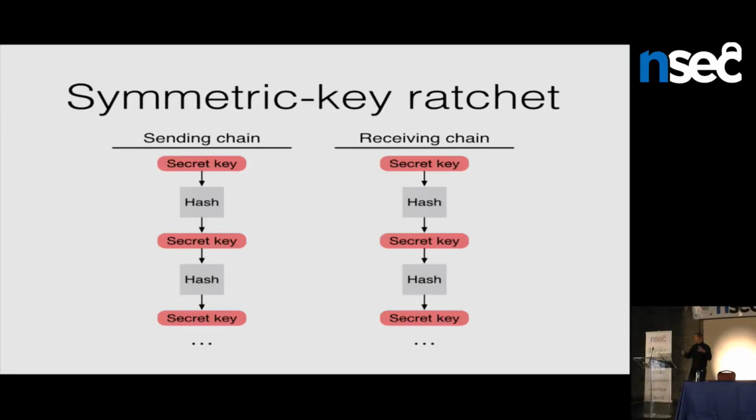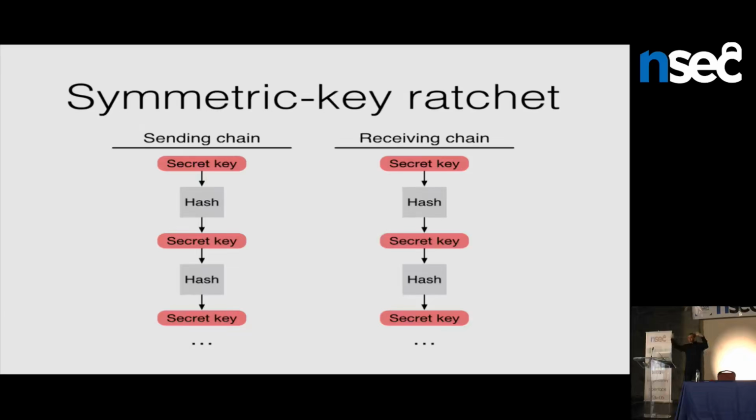And the idea here is you take that session key that they agreed on in the first phase of the protocol, and each party derives a sending key and a receiving key from the session key, so that Alice's sending key matches Bob's receiving key, and vice versa. And then whenever they encrypt messages to each other, Alice uses her sending key to encrypt, Bob uses his receiving key to decrypt that message, and then they both hash that key to create a new key and delete the old key.